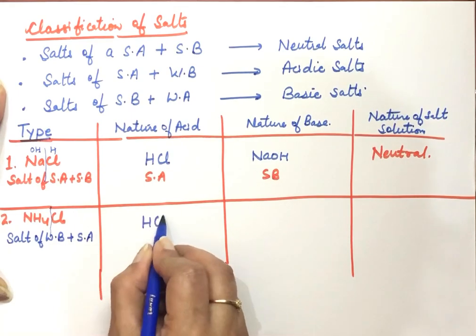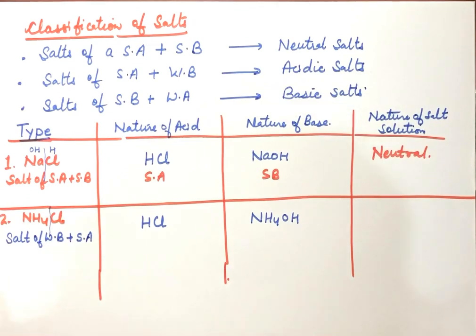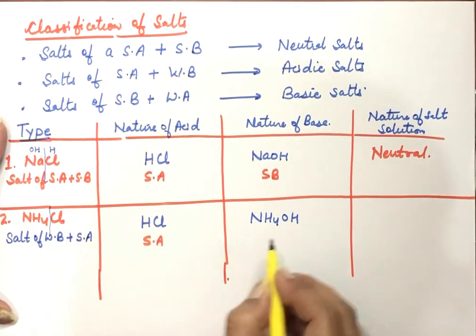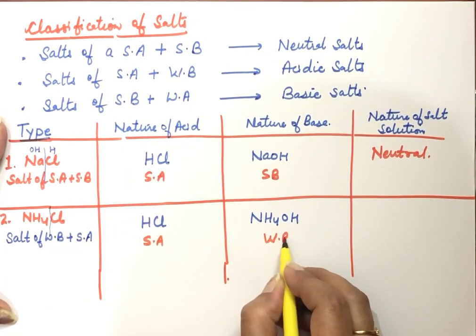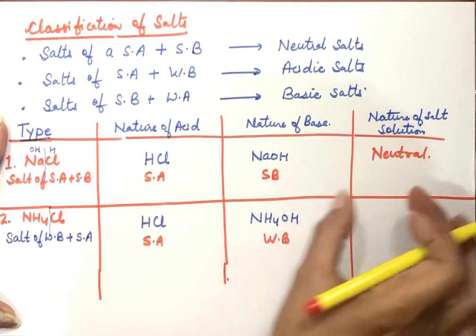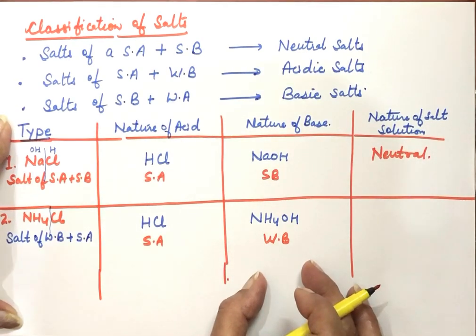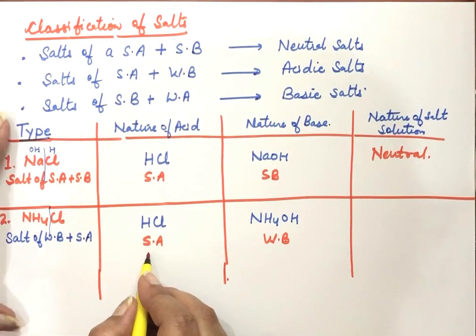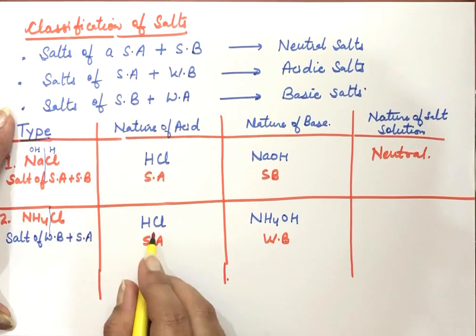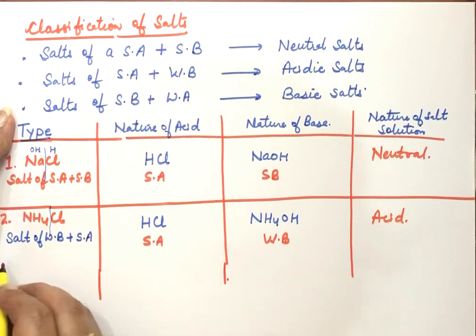Acid is strong while base is weak. So the solution will take the nature of the strong substance. If both are strong, then it will be neutral. But if one is strong and the other is weak, then the solution will take the nature of the strong substance. The strong one here is acid. So this solution is acidic in nature.